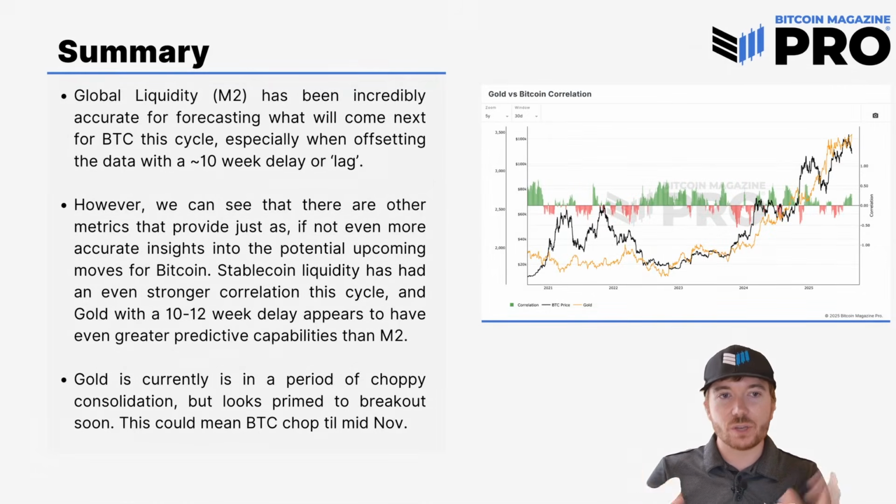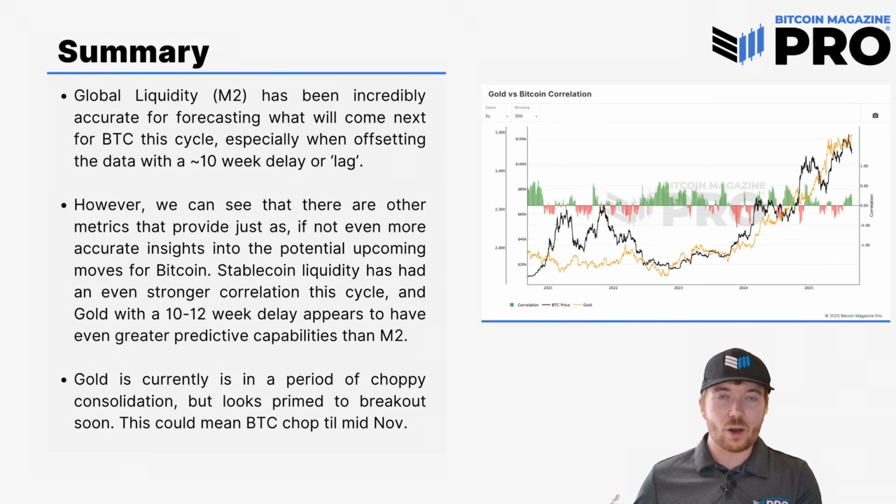So just to summarize, global liquidity, or the M2 money supply, has been incredibly accurate for forecasting what will come next for BTC this cycle, especially when we offset that data with a 10-week delay or lag. However, what we can see is that looking at other metrics like stablecoin liquidity and gold, they provide just as, if not even more accurate insights for the potential upcoming moves for Bitcoin. We can see that stablecoin liquidity has had the strongest correlation so far, but not with the offset, and we can see there has been a divergence recently.